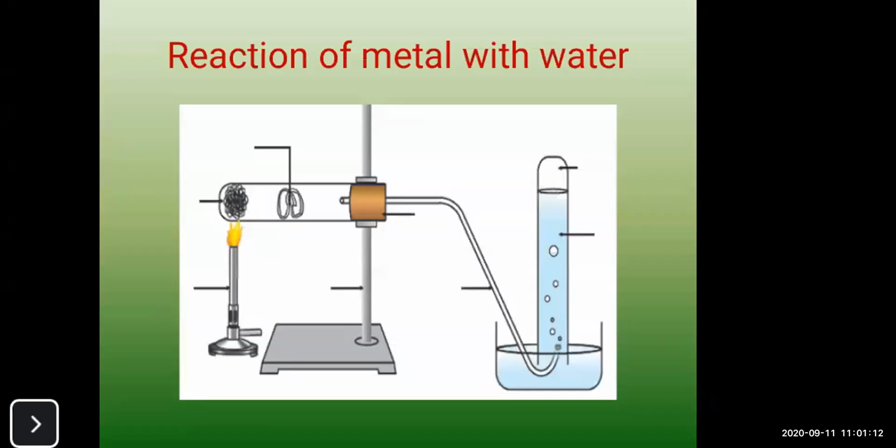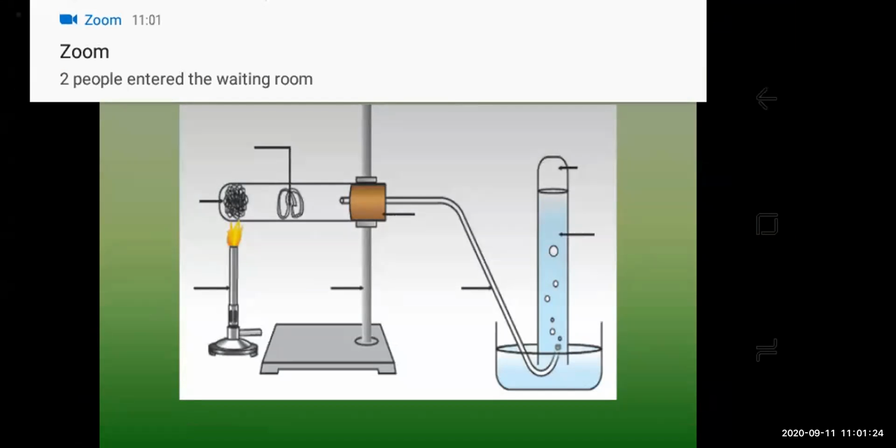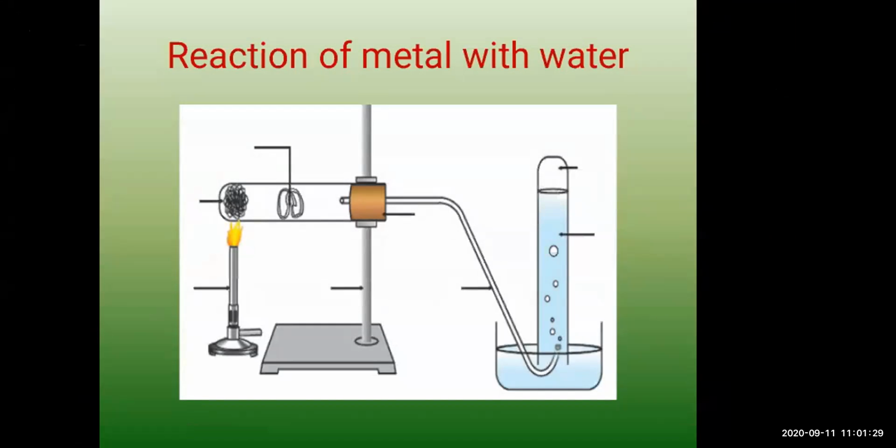Now here in the diagram, you can see the metal sample is kept inside the test tube. Okay, and there is glass wool soaked in water that you should use. Burner should be there, stand, cork, hydrogen gas is liberated, and that gas is collected in the inverted test tube, which is held inside the water. You can see bubbles of hydrogen gas coming out.